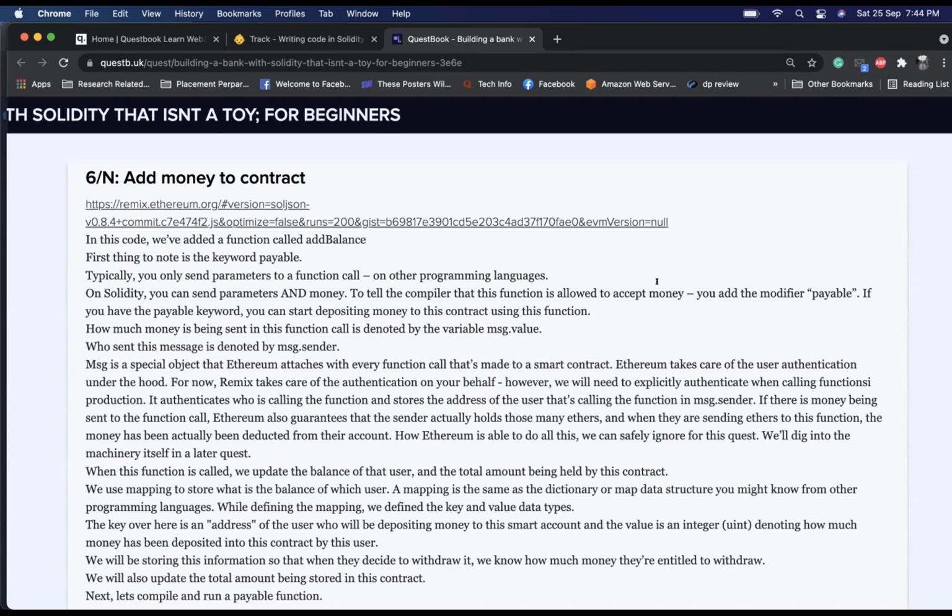Yeah. Okay. For now, Remix takes care of the authentication on your behalf. However, we will need to explicitly authenticate when calling functions in production. It authenticates who is calling the function and stores the address of the user that's calling the function in message.sender. If there is money being sent to the function call, Ethereum also guarantees that the sender actually holds that many ethers. So they have that money to even send.